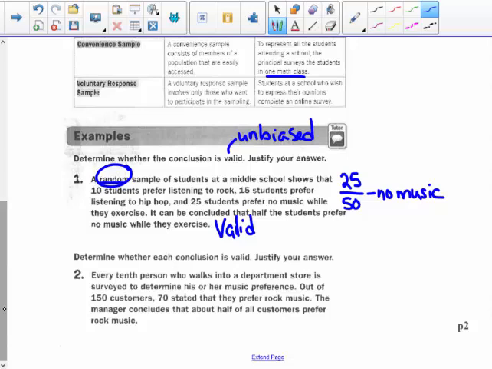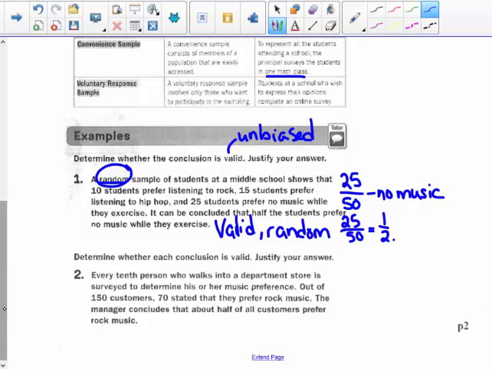So you could say, at Martha Brown, half of our 850 students prefer no music when they exercise because I did a random sample, and in my sample, half of them said they don't prefer music. It's valid because it's random and the result is the same percent. 25 out of 50 is a half.